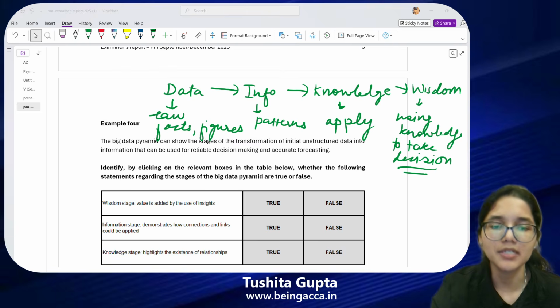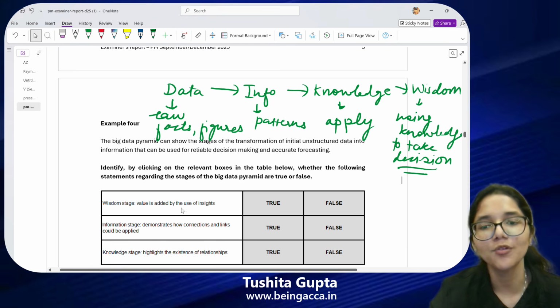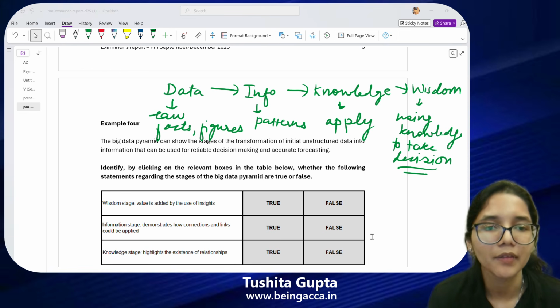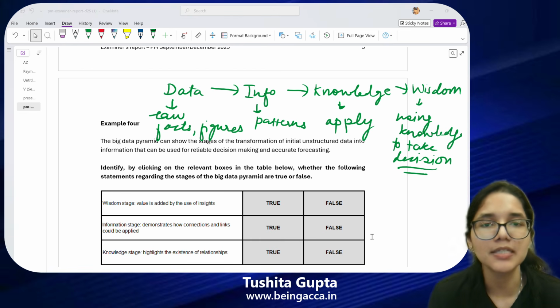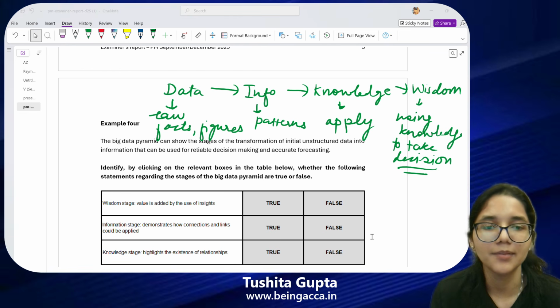Now let's get to the statements one by one. The very first statement tells you wisdom is when value is added by the use of insight. So do you agree with the first statement now? Everybody tell me your answers for the first statement in the chat box. What do you think about the very first statement, guys? Should it be true? Should it be false? Guys, I'm waiting for your answers. Let's be participative. These webinars are for you. These sessions are for you.